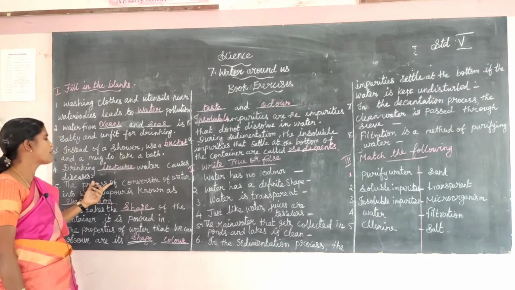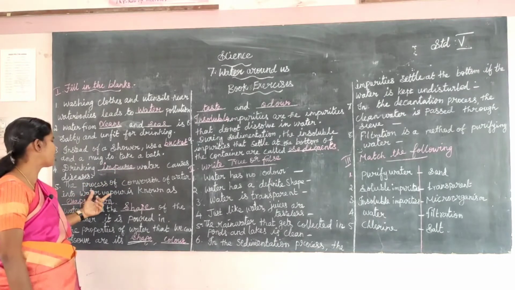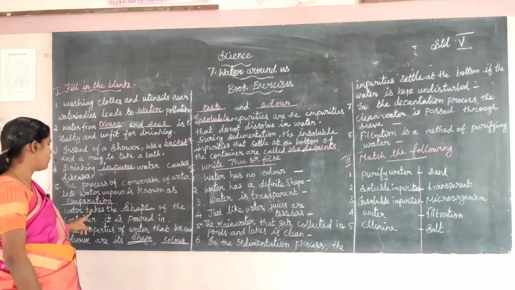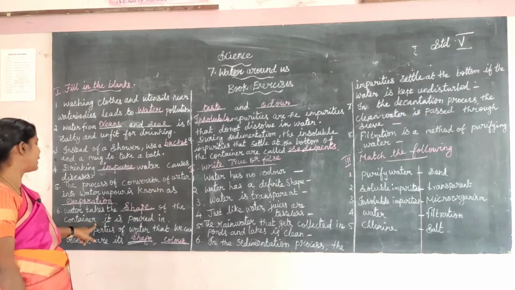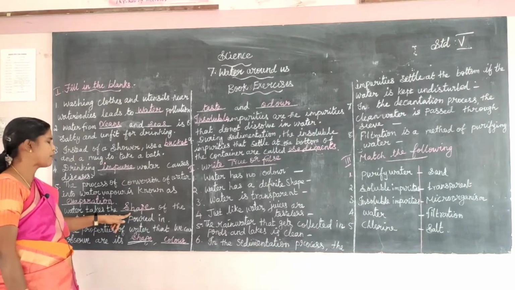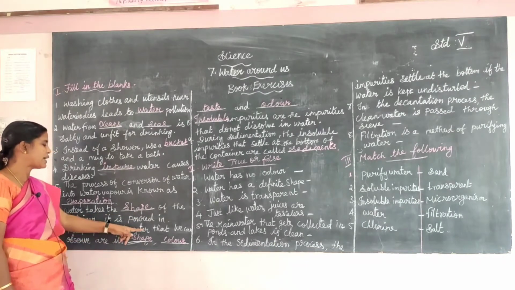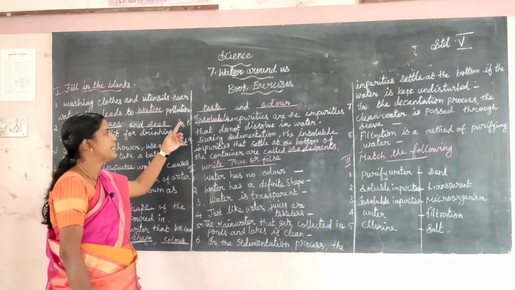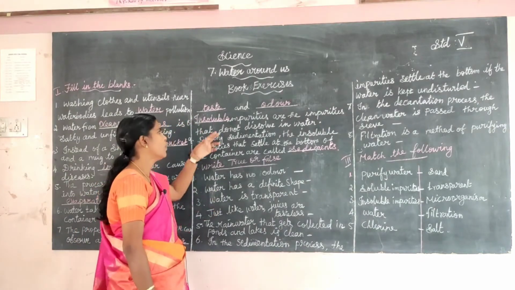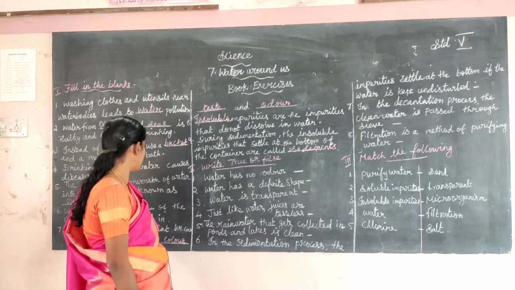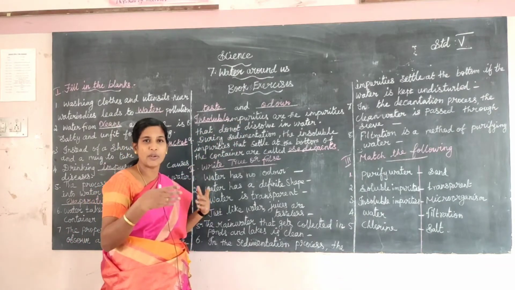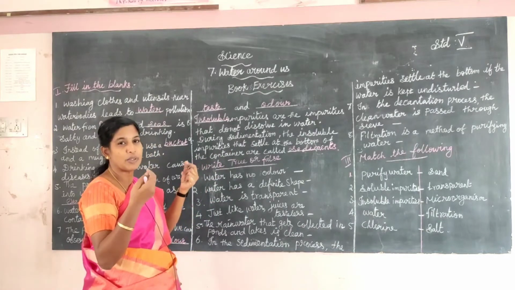The process of conversion of water into water vapor is known as evaporation. Next one, water takes the dash of the container it is poured in. Shape. The properties of water that we can observe are its shape, color, taste and odor. Does water have a smell? No. Only when something is mixed in the water does it come to have a smell.